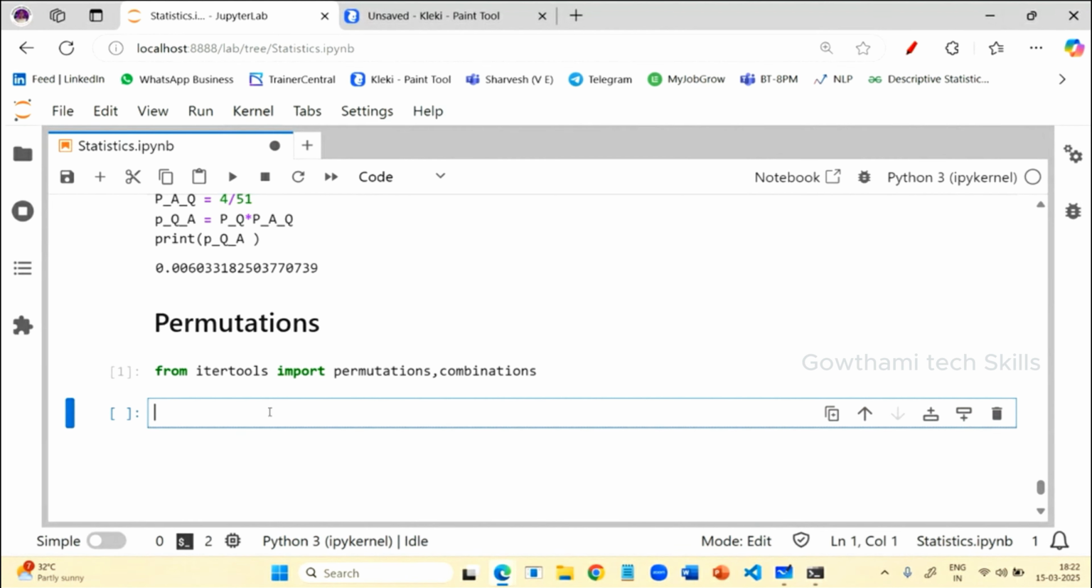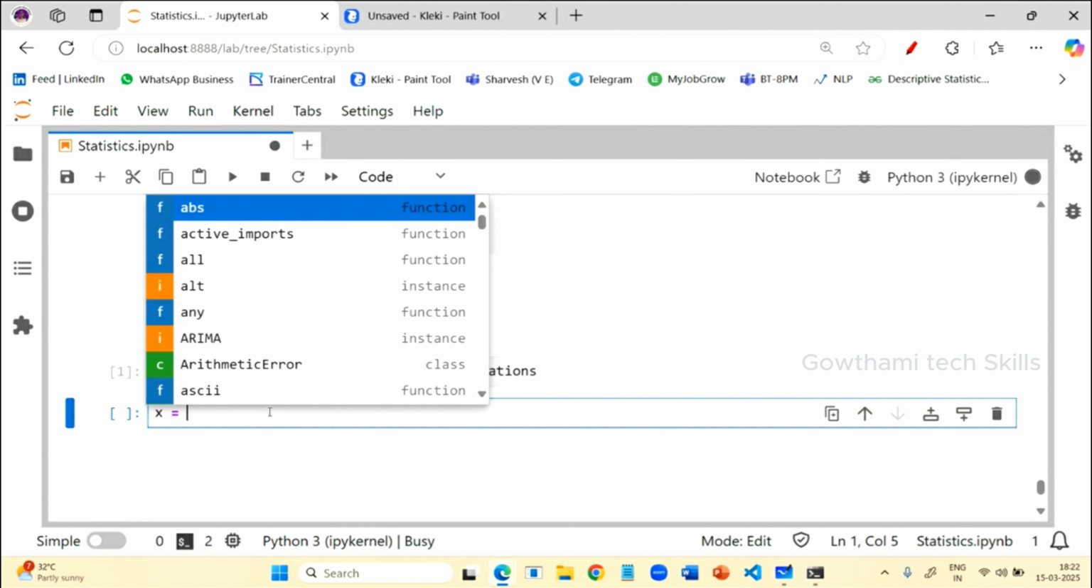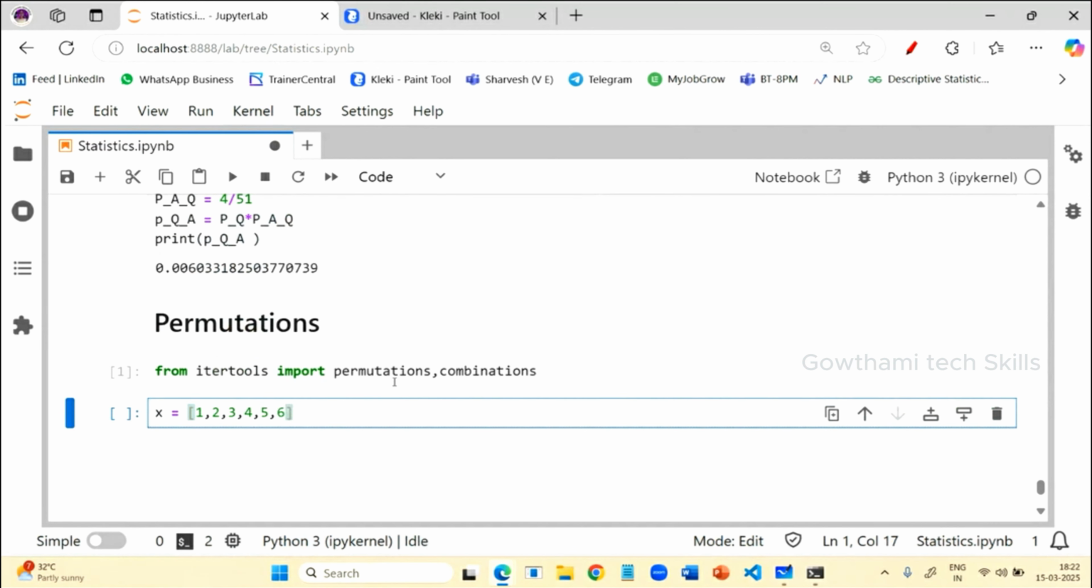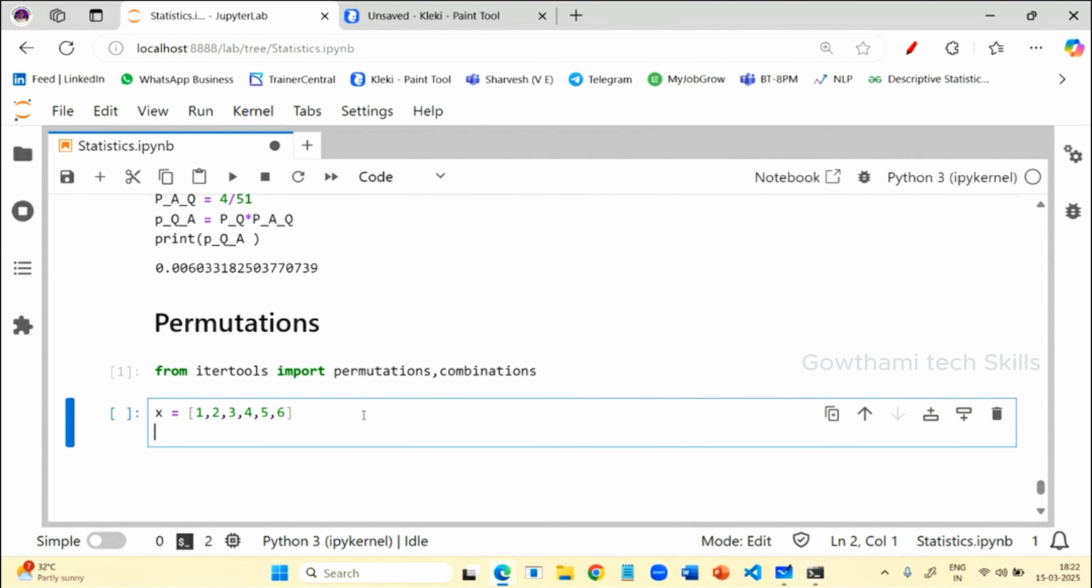Now what I'm doing here: first I'm going to take 6 chocolates. You can give either numbers or whatever you like. So now I'm going to give x is equal to 1, 2, 3, 4, 5, 6. I have provided 6 chocolates and I want to perform permutations. So how many ways can you pick 3 chocolates from the 6? That should be provided in the permutations function. So how can you do it?